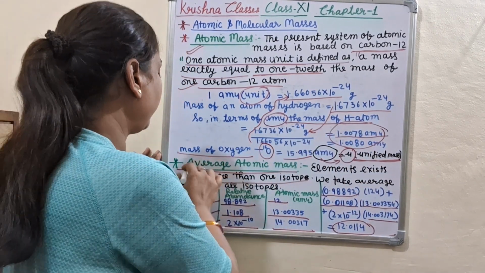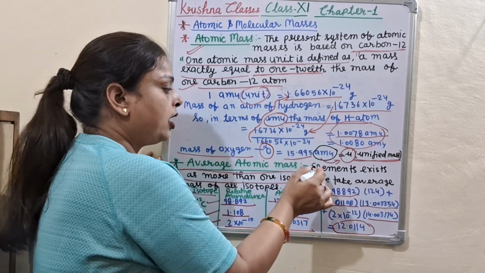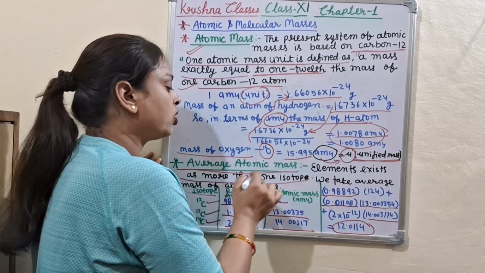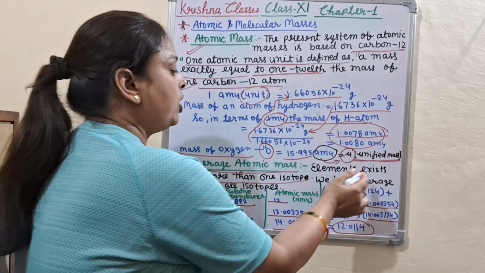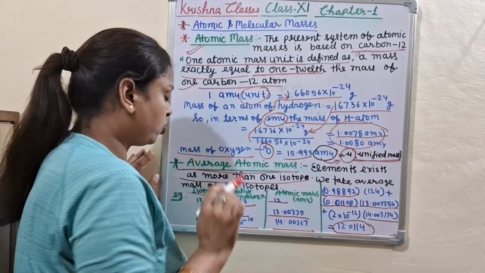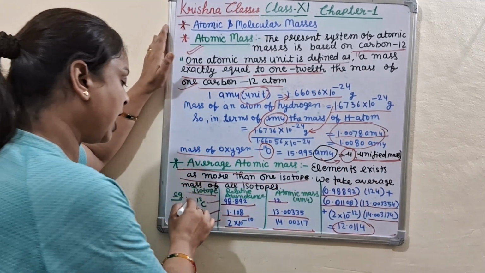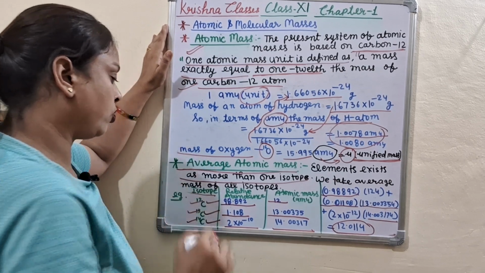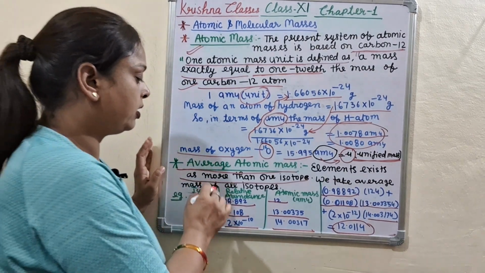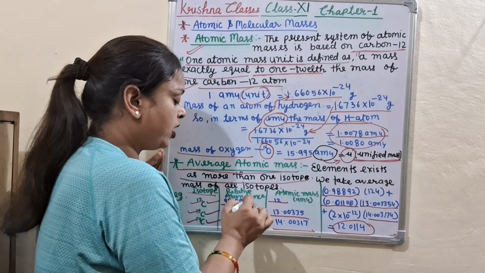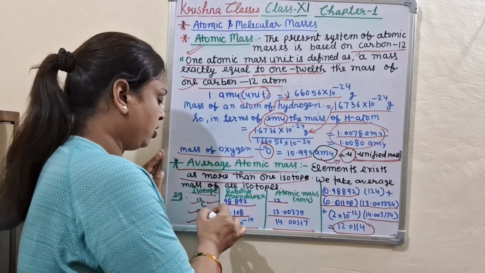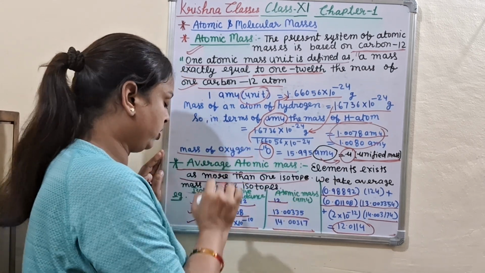Now come to the next point, average atomic mass. Elements exist as more than one isotope, so we take the average mass of all isotopes. Here the example is given: carbon-12, carbon-13, carbon-14. Relative abundance: carbon-12 is 98.892 and atomic mass 12.